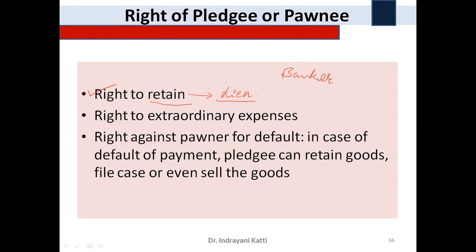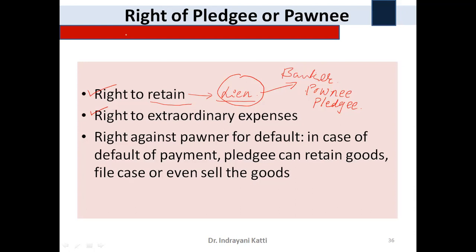So this right of lien is of a banker or a Pawnee. Or we can say the same Pawnee is a pledgee. Okay, next one, right to extraordinary expenses. So what happens here is, with the normal expenditure, if anything is spent by the pledgee, he has a right to take back those extraordinary expenses also from the pledger.